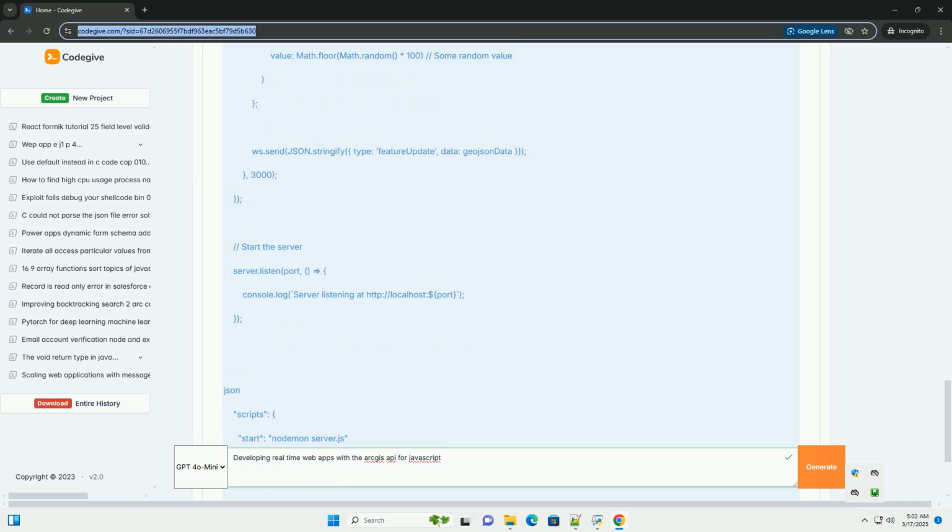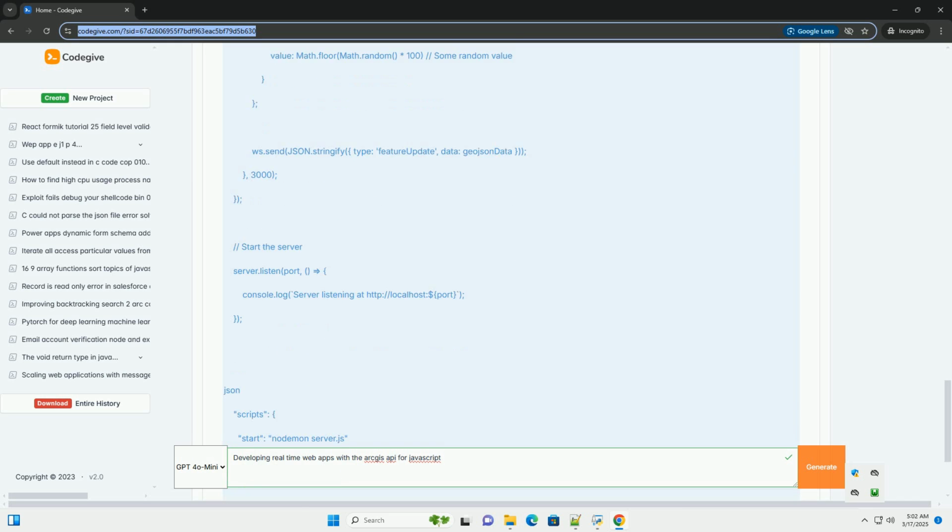Five: serving the frontend with Express. To serve the frontend files, HTML, CSS, JavaScript, we need to configure the Express app. Add the following lines to server/server.js before the server.listen call.